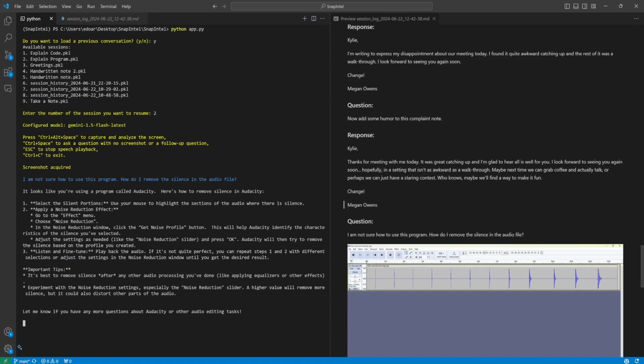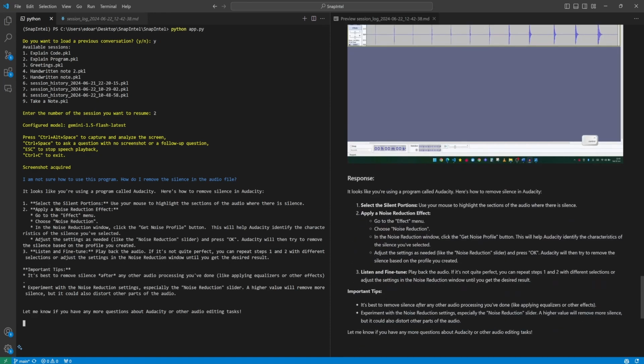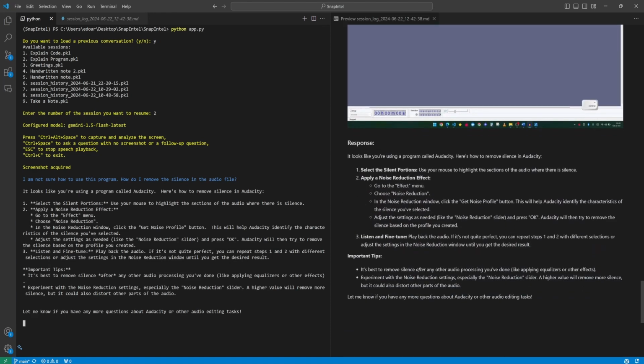It looks like you're using a program called Audacity. Here's how to remove silence in Audacity. 1. Select the silent portions. Use your mouse to highlight the sections of the audio where there's silence. 2. Apply a noise reduction effect. Go to the effect menu. Choose noise reduction. In the noise reduction window, click the Get Noise Profile button. It's best to remove silence after any other audio processing.